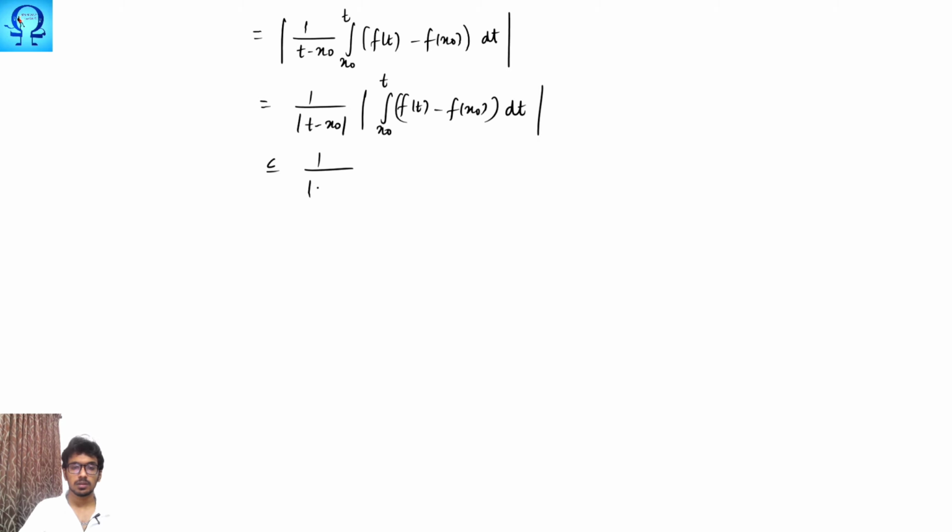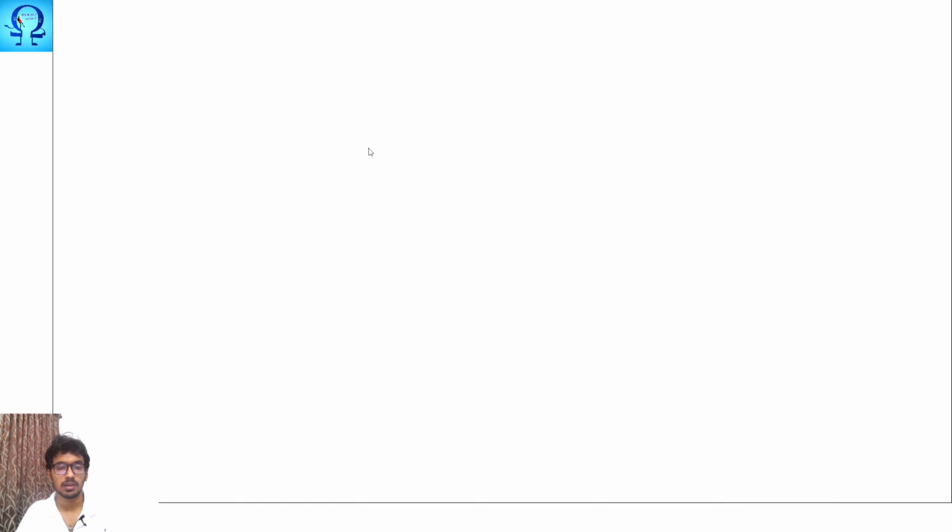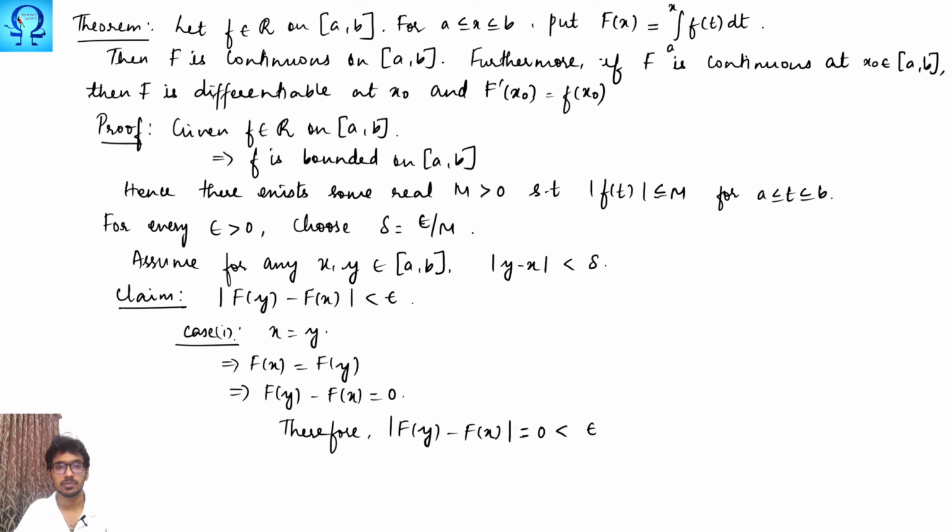Now, using the properties of integration, this is integral x naught to t absolute of f of t minus f of x naught dt, right? This quantity is less than epsilon, that is what we have written. So this quantity is epsilon by the base assumption that we made in the statement of the theorem.